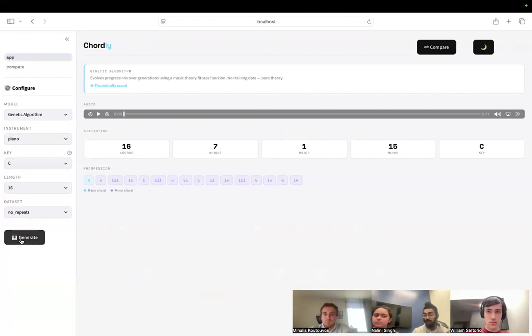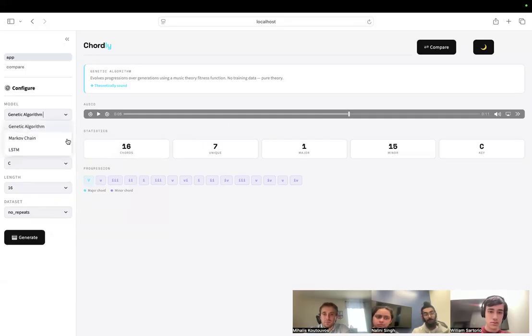The user would just click the generate button and produce this. Beautiful music. I'll play a little bit over here so that you know it goes all the way. Amazing. So now we can audibly hear it. Visually, we can see the statistics over here. We can also see the progression, which is outlined over here.